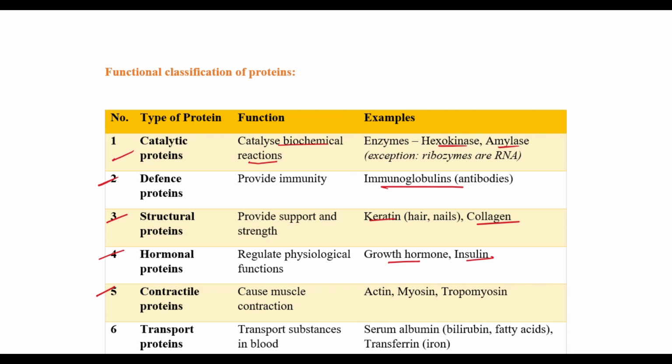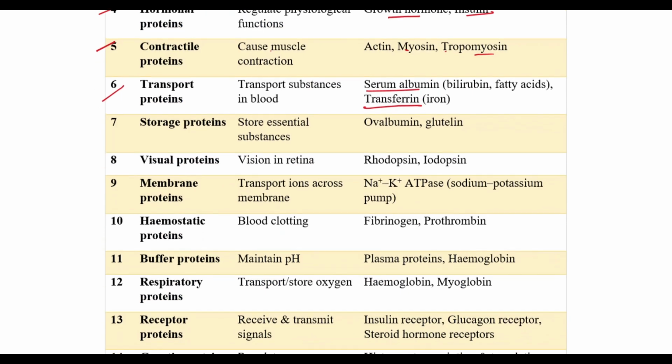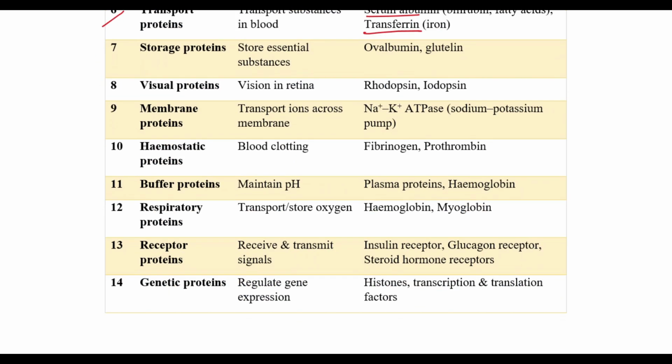Then we have the contractile proteins which cause the muscle contraction, like actin, myosin, tropomyosin. Then we have the transport proteins which transport substances in the blood, like serum albumin and transferrin. Then we have the storage proteins which store essential substances like ovalbumin and gluten. Then we have the visual proteins which are responsible for vision, like rhodopsin and iodopsin.